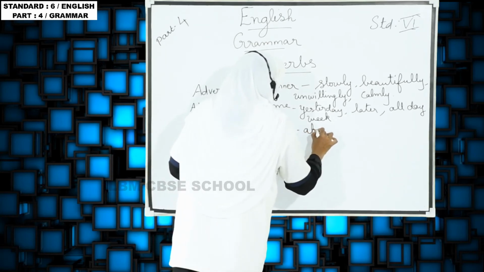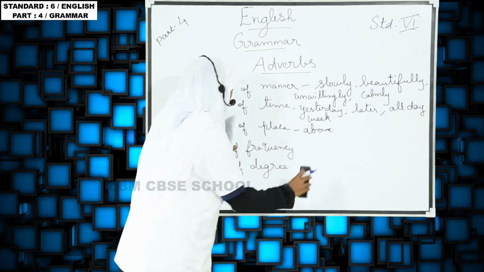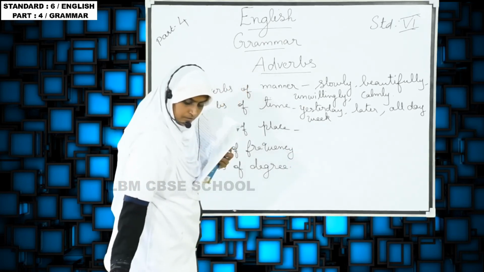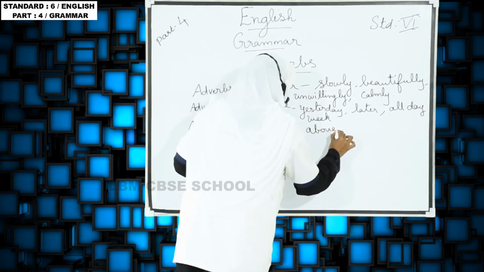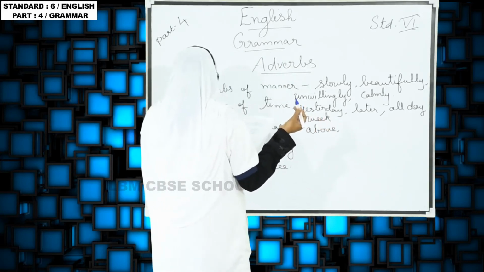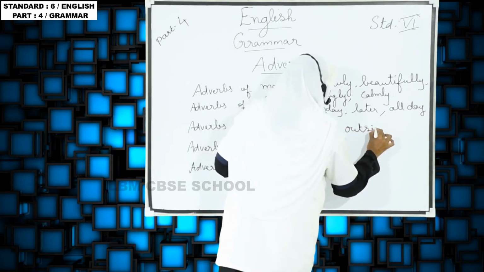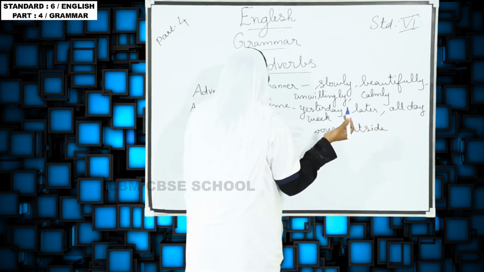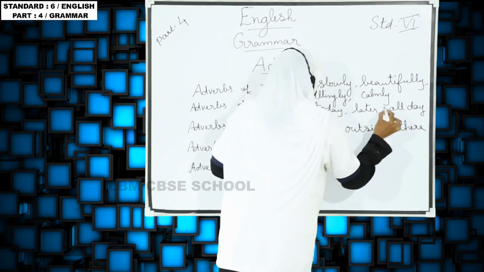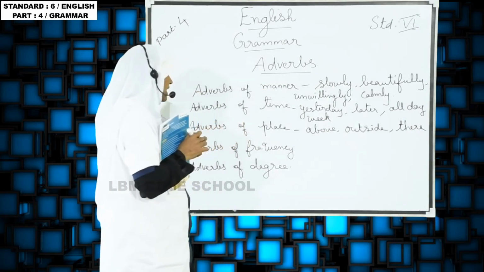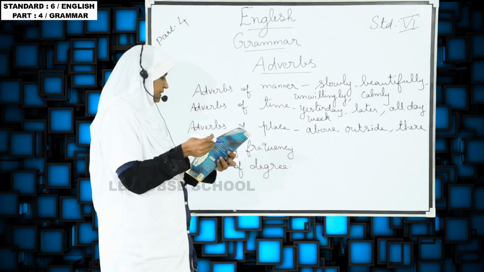Above, and then outside, there. The place they are telling. So these words denote adverbs of place.